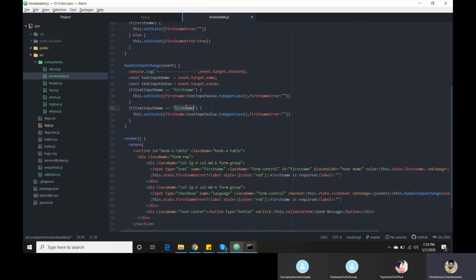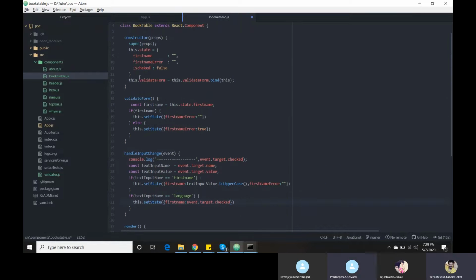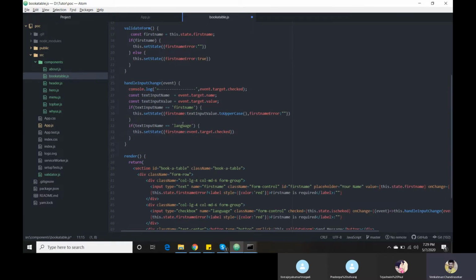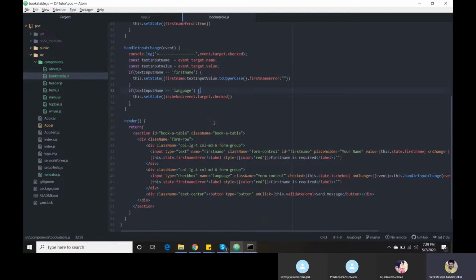Language. Instead of getting a value from the value field, I am getting checked. The reason is the type is completely different from our old one. For a text box, it will use the name field.